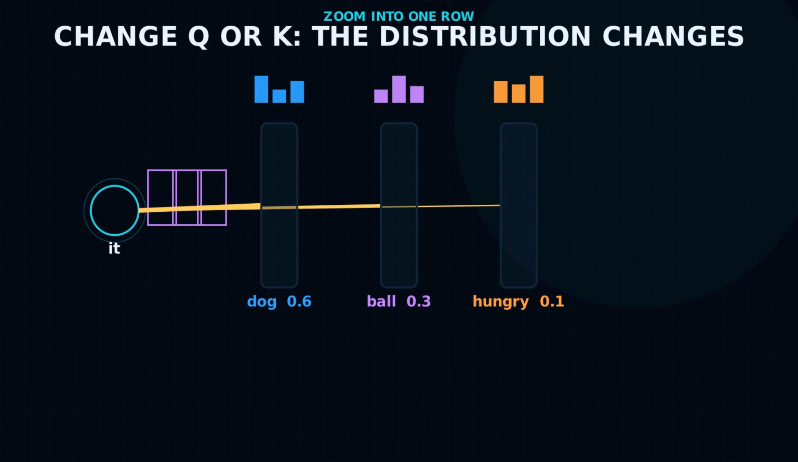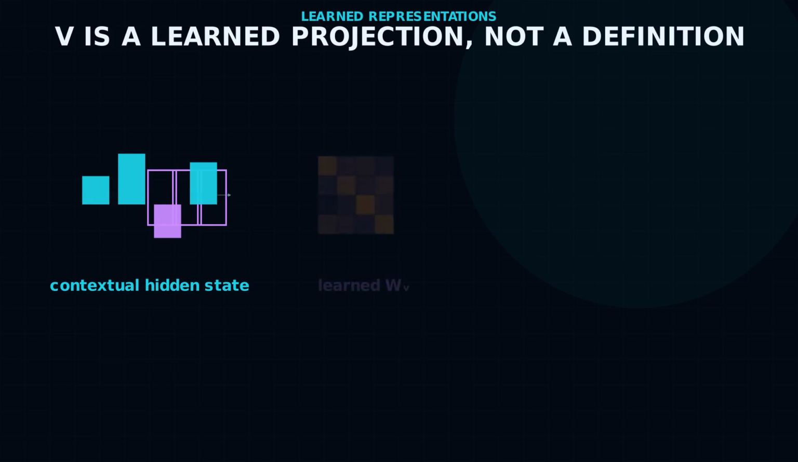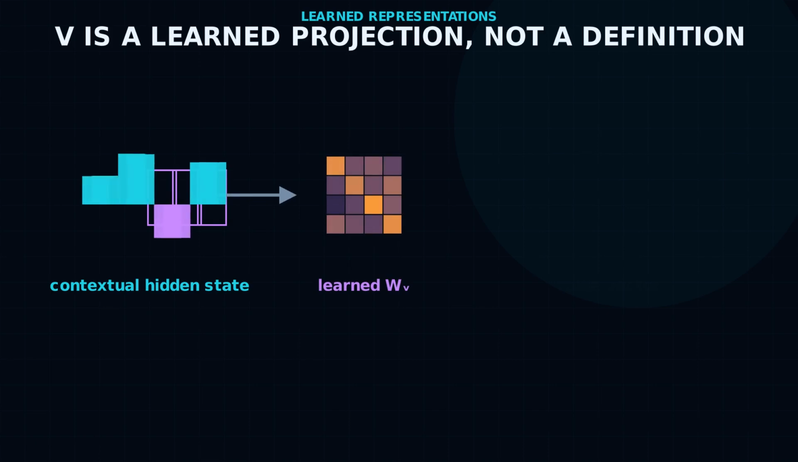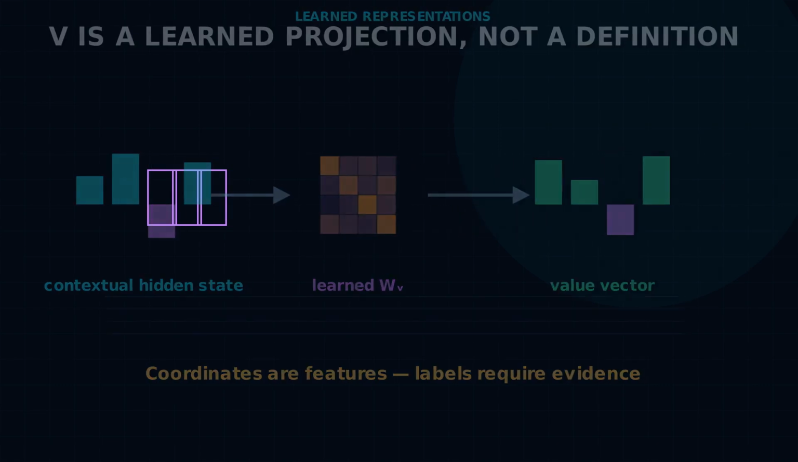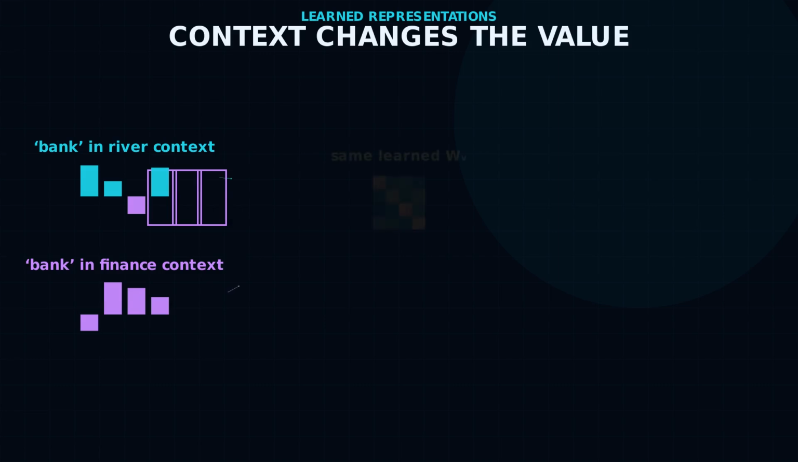Focus on one row. The query at "it" compares with all the keys, producing one distribution across the available values. Change Q or K and the distribution changes. Hold them fixed and the value vectors are the things being mixed. A value vector is not a dictionary definition of a word. The model learns projection matrices that turn hidden states into values useful for the current layer and head. A coordinate might carry a feature, but we should not label it "dog meaning" or "hungry meaning" without evidence. That is why the same token can contribute different value vectors in different contexts.